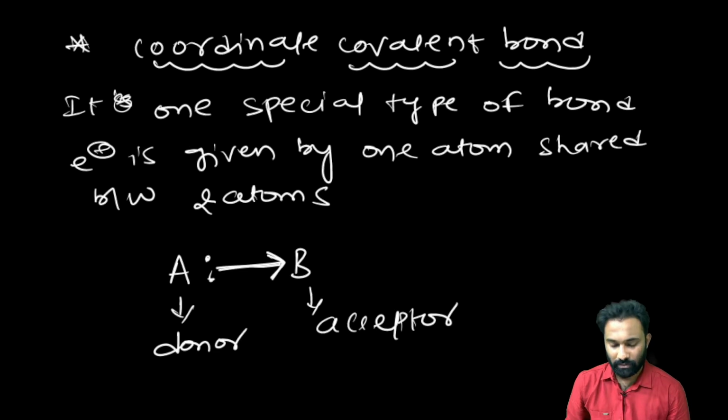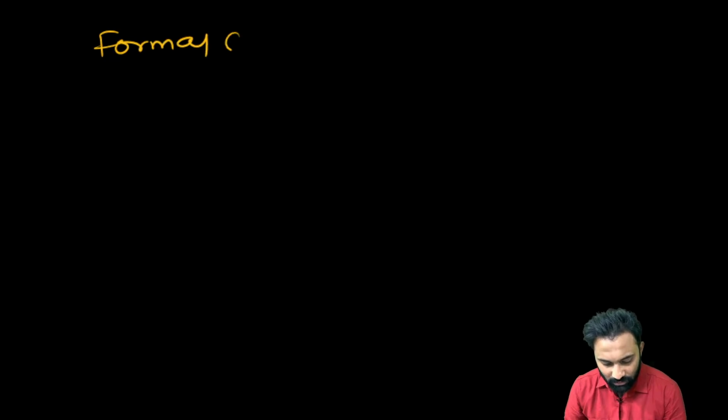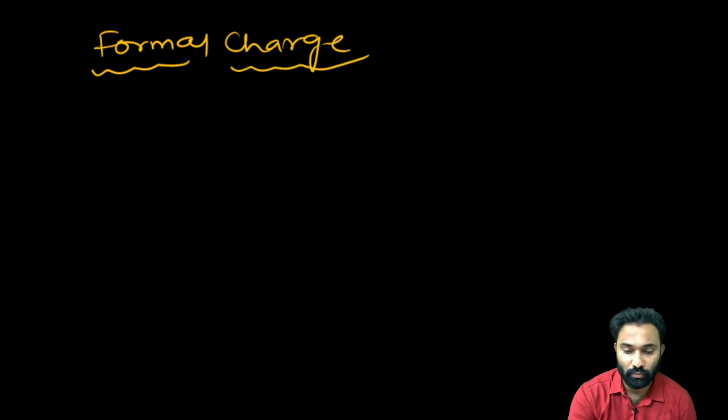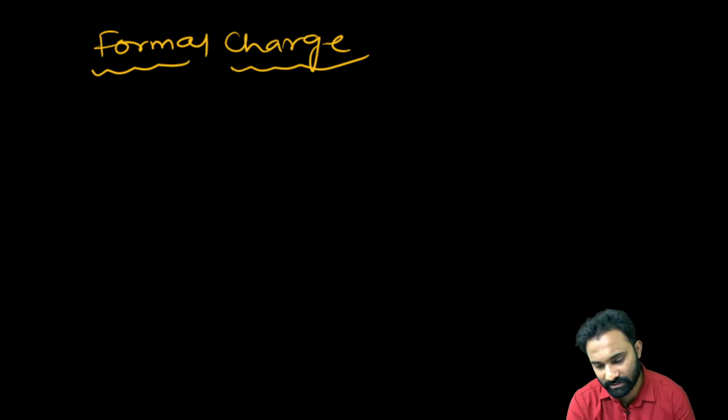Now to understand this bond very clearly, the concept we have to know is formal charge. My dear friends, now listen carefully. This formal charge is very, very important. We can expect a question from this formal charge. What is the meaning of formal charge?